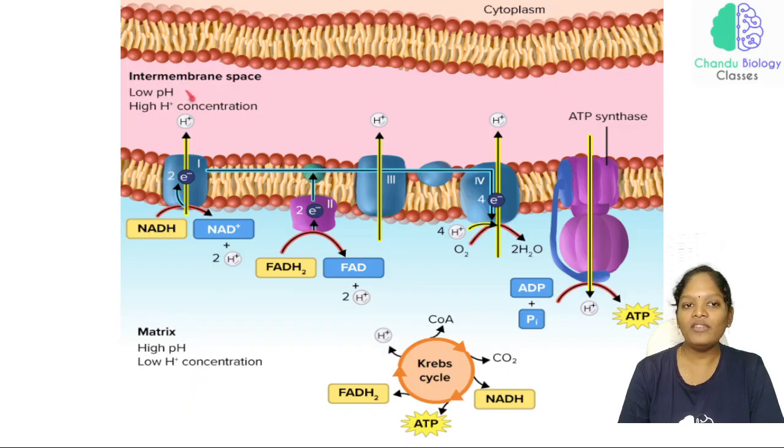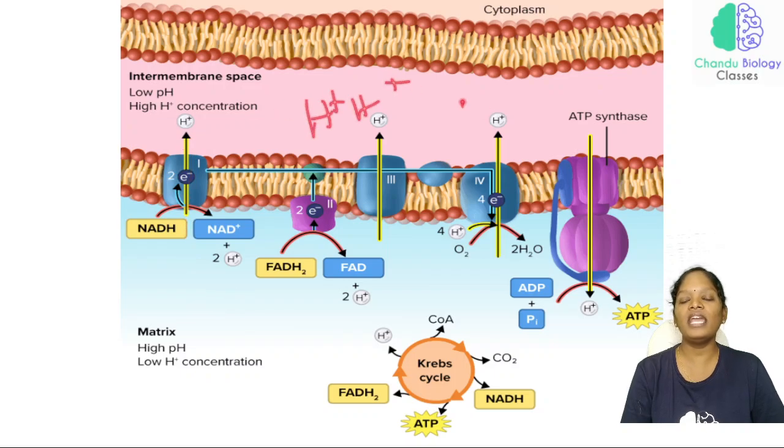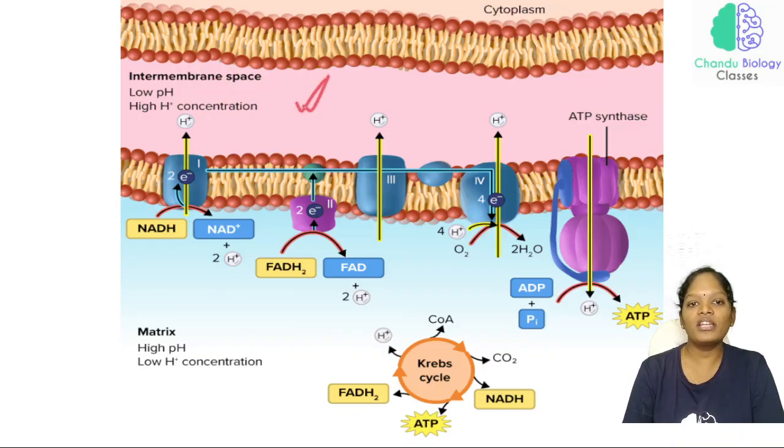And here we are experiencing high H+ concentration. Why? Because the protons from the matrix region are being pumped to the intermembrane space. So higher H+ concentration results in a more acidic environment, which means low pH. Low pH means acidic environment, in the sense of higher H+. So this is the condition or environment seen in the intermembrane space region.